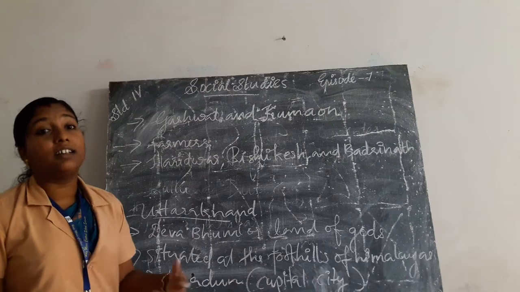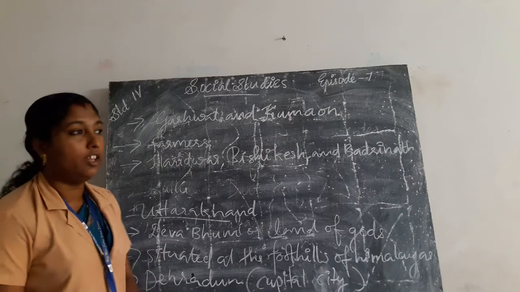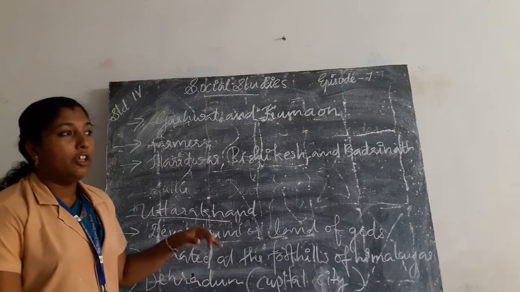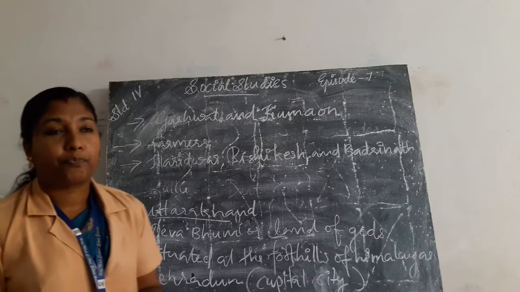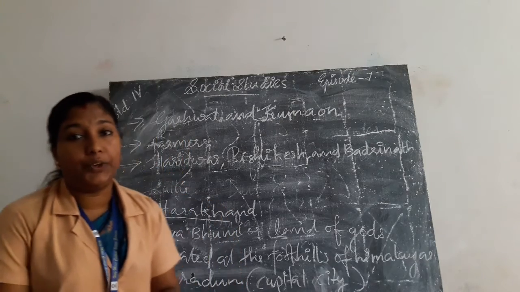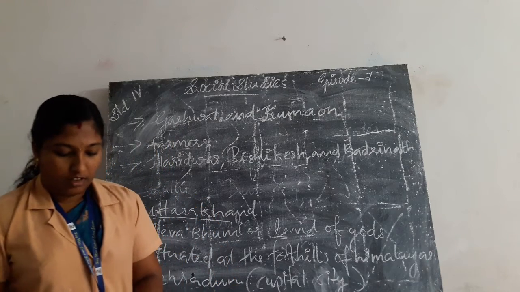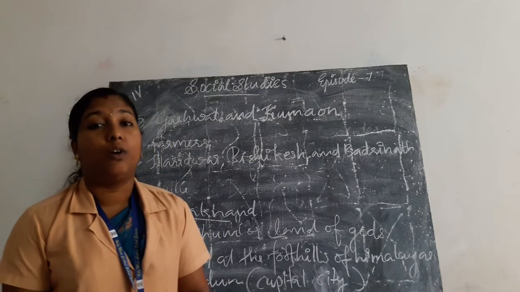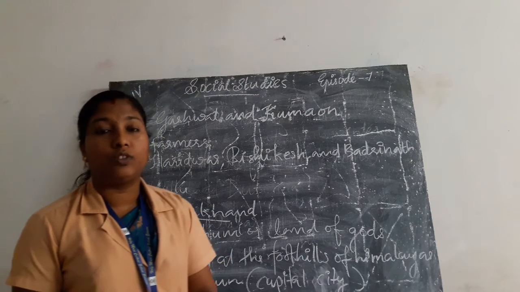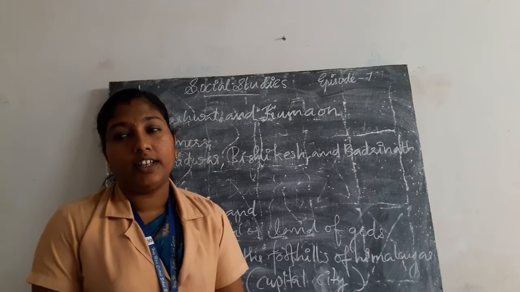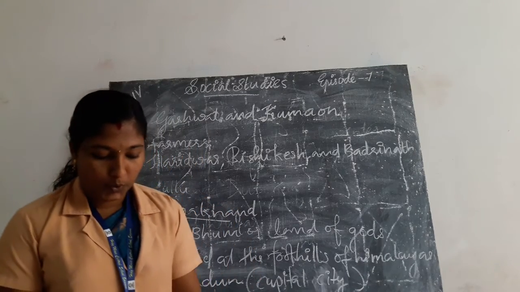Women wear ghagra and choli. The traditional dress for women in Uttarakhand is ghagra and choli. Okay, that's all about Uttarakhand.